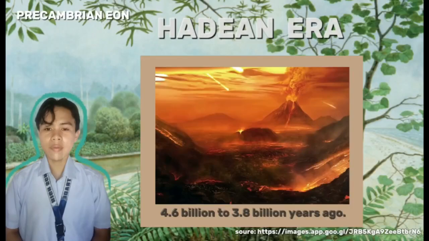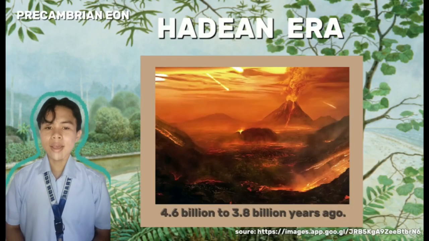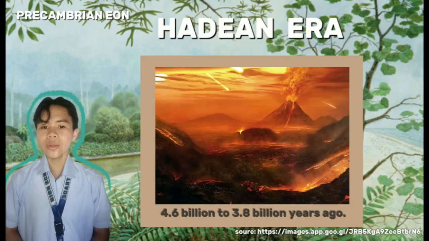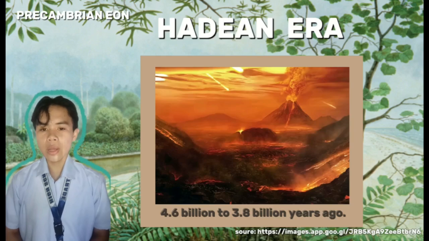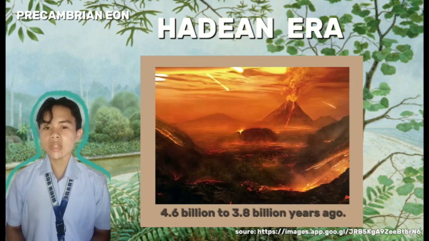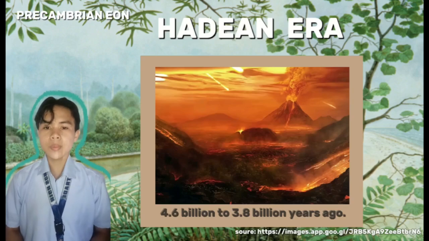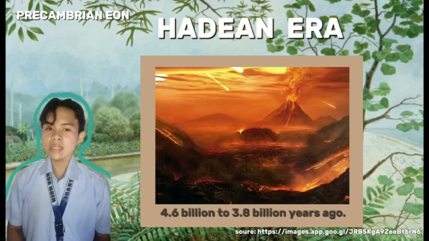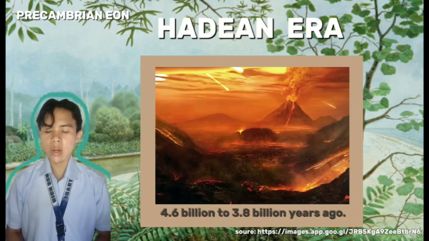The Hadean era, named after the Greek god of the underworld Hades, spans from about 4.6 billion to 3.8 billion years ago. This era is considered a time of extreme heat, constant bombardment, and intense volcanic activity. It was a brutal, chaotic, and dynamic period that laid the foundation for the Earth we know today.